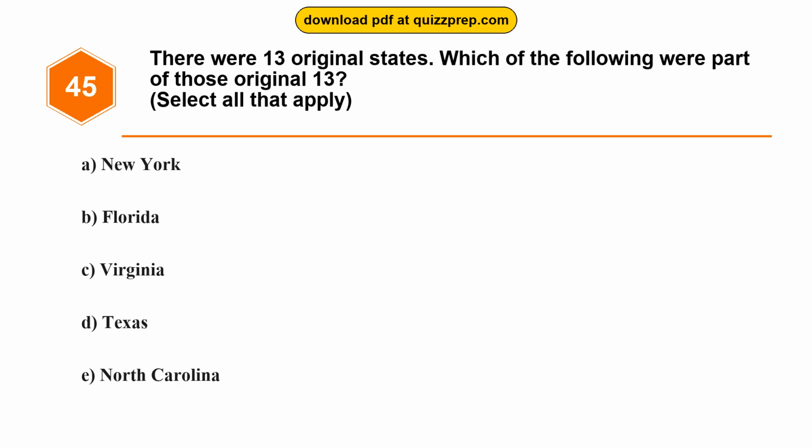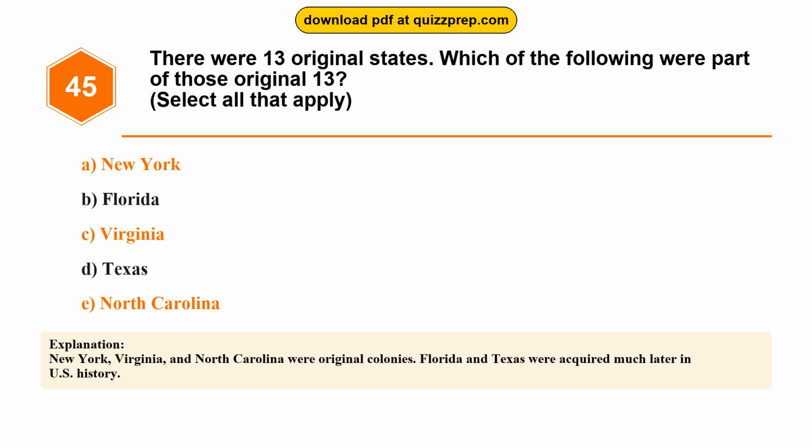Question 45. There were 13 original states. Which of the following were part of those original 13? Option A, New York. Option B, Florida. Option C, Virginia. Option D, Texas. Option E, North Carolina. The correct answers are options A and C and E. New York, Virginia, North Carolina. New York, Virginia, and North Carolina were original colonies. Florida and Texas were acquired much later in U.S.